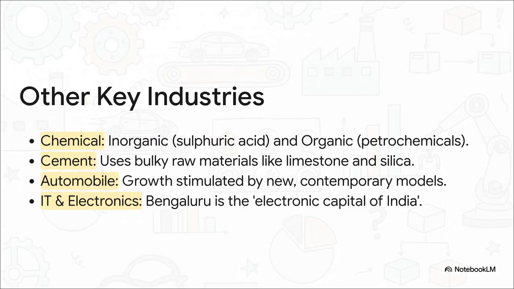Now let's just quickly touch upon a few other important industries. For the chemical industry, remember there are two types: inorganic and organic. For the cement industry, the key is that it needs very heavy and bulky raw materials like limestone. The automobile industry really took off after the policy of liberalization. And finally, the IT and electronics industry, with Bengaluru as its capital, is a huge creator of jobs in our country today.